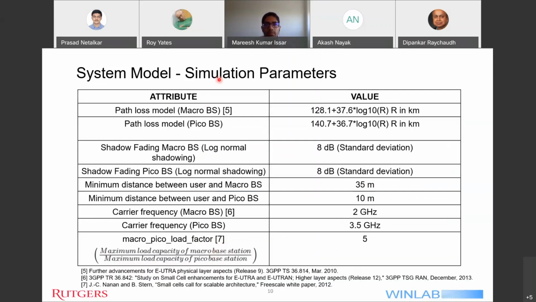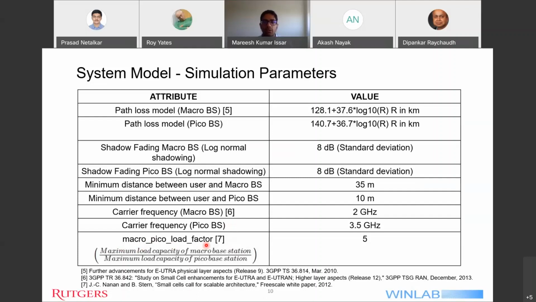Moving on. Here are the simulation parameters for the system model, which include the path loss model. The path loss model for both macro and pico has been taken from 3GPP specification 36.814 mentioned in the reference below. And the shadow fading parameters are also mentioned here in the table. Another thing to note from this table is that the carrier frequencies of the macro and pico cells are different, which means that there is no interference. Also, I have introduced a new factor here known as the macro pico load factor.